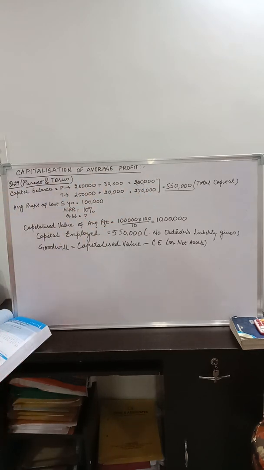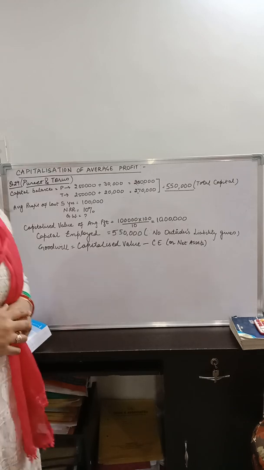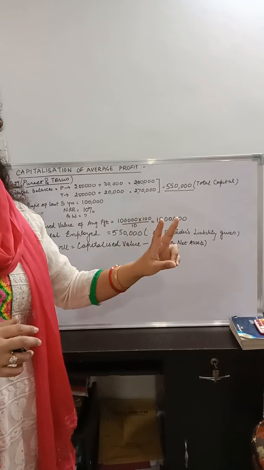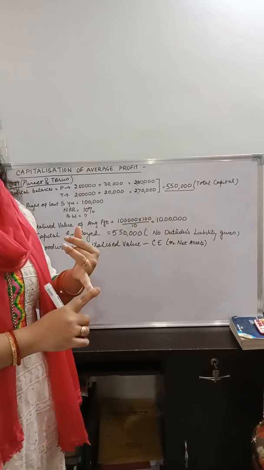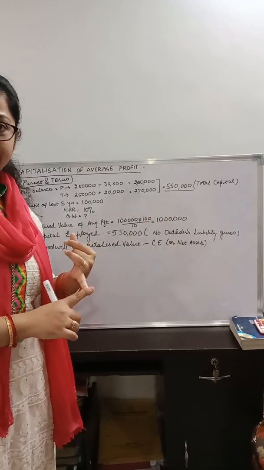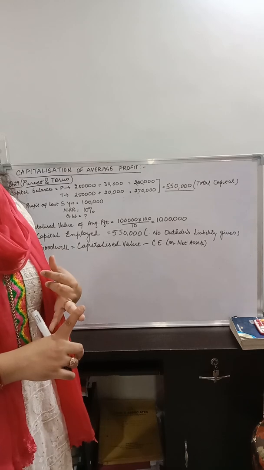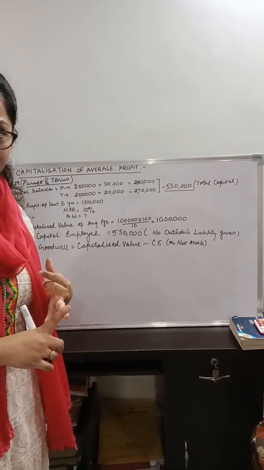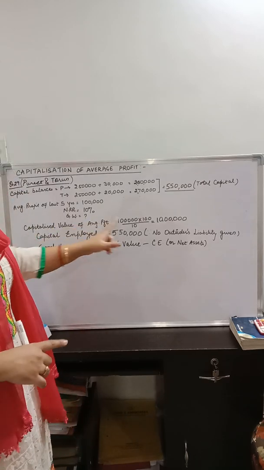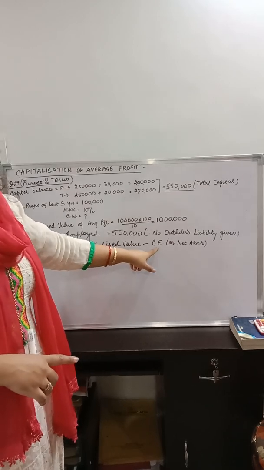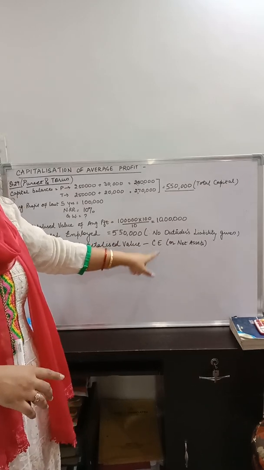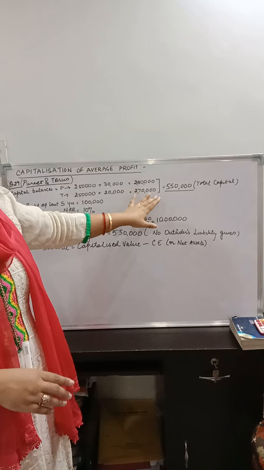This is the question section which is given to you. I have already copied it here. Now let us find out how we will calculate the goodwill. For goodwill, we will be requiring two things. One, the capitalized value of the firm, and the second thing that we will require will be capital employed. Please note, in this question we will not write net assets but we will write capital employed because we are doing it with the details of the liability side.